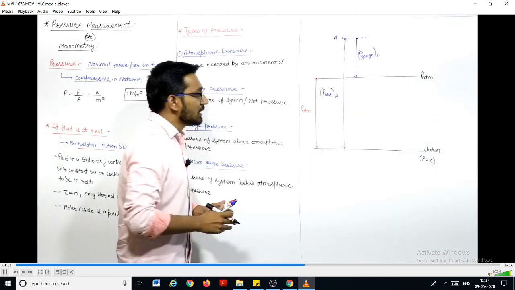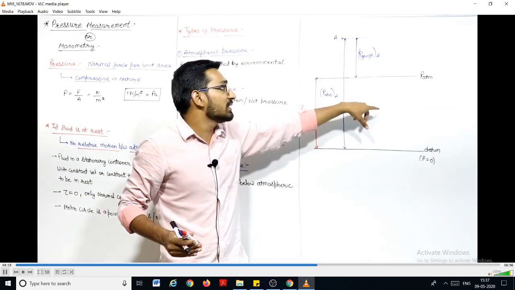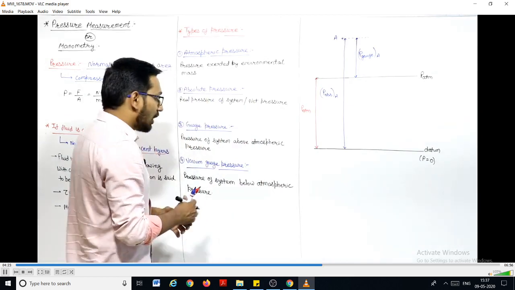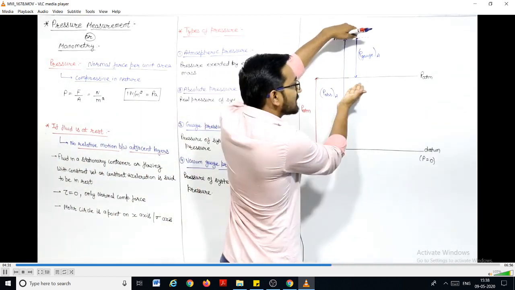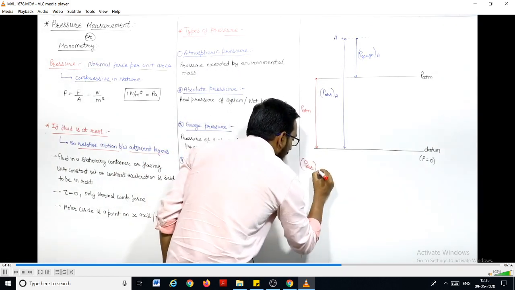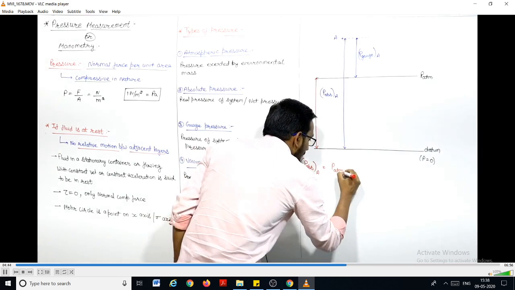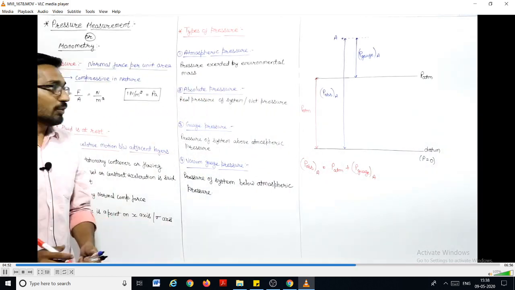If you measure the pressure of any point from the datum line, it is known as absolute pressure, and if you measure the pressure from the atmospheric as a reference, it is known as gauge pressure, right? So from here you can write that the absolute pressure of point A is equal to atmospheric pressure plus gauge pressure of point A. This equation you will get from this.